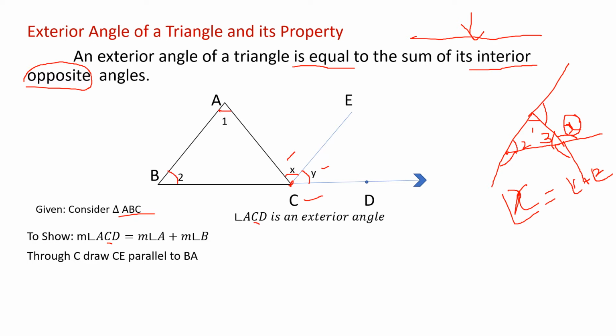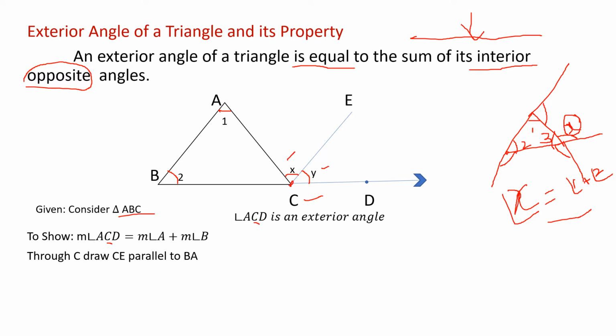So measure of angle ACD is equal to, what are the opposite interior angles? 1 and 2. So 1 means angle A, 2 means angle B. So measure of angle A plus measure of angle B. What I explained with x and 1 and 2, it is the same thing; here they are writing in angle form.